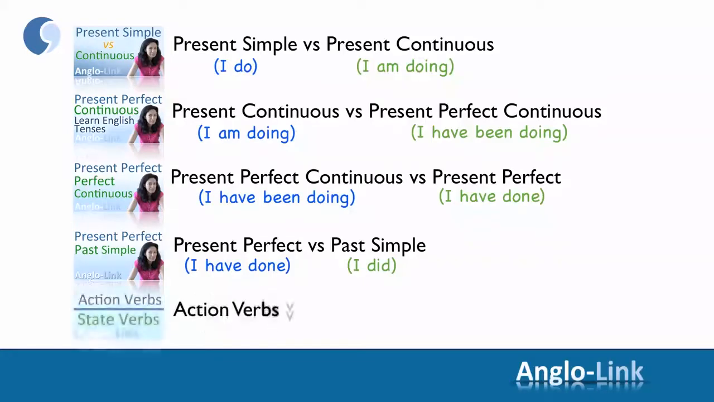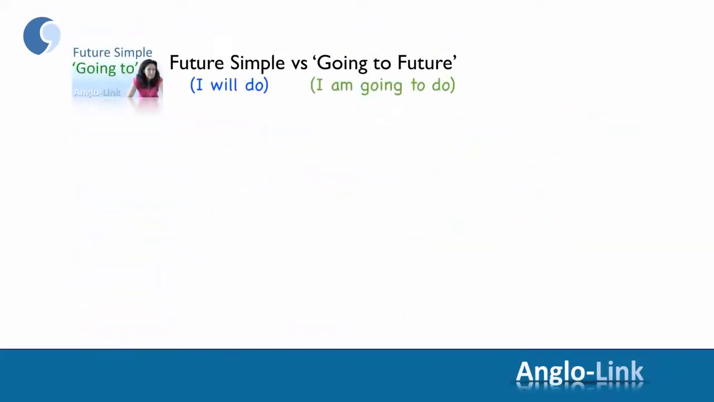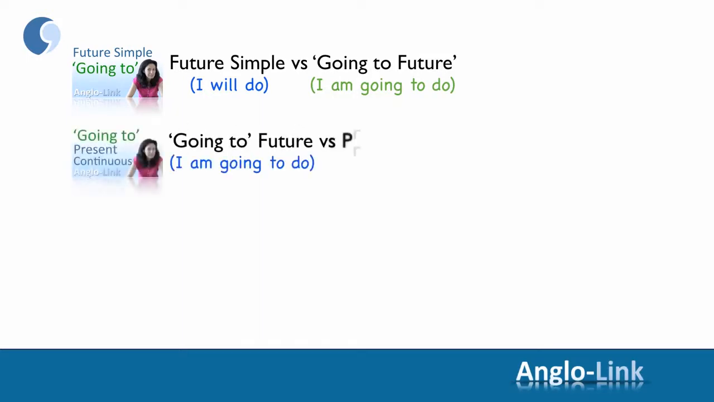In my fifth lesson, we looked at action verbs and state verbs. The sixth video was on future tenses. We looked at the difference between I will do and I am going to do. And in the following video, we looked at the difference between I am going to do and I'm doing with a future time marker.